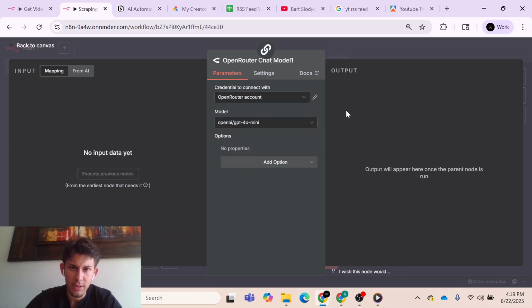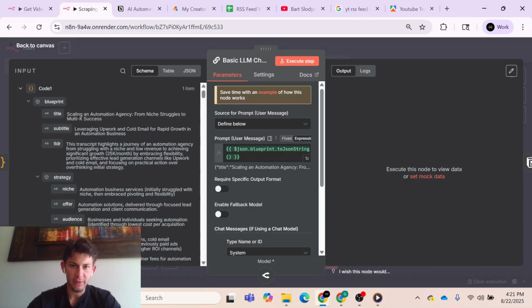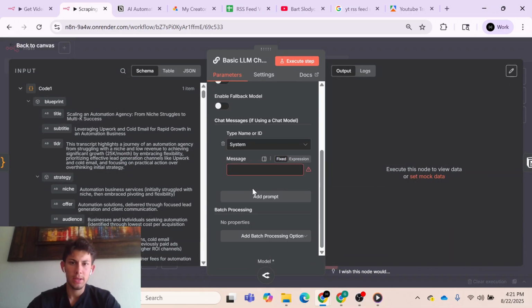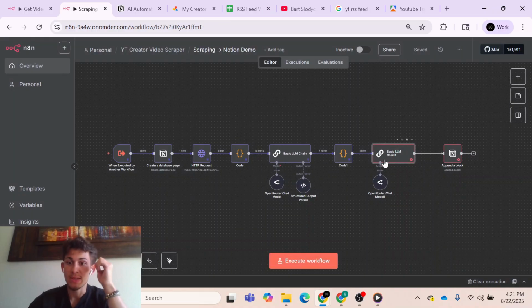We're gonna use 4.0 mini for this. And what we want to do now is go over here, and we've defined our user prompt. And now let me show you the system message, because this system message is very important. Oh, and you know what? This actually brings up something that I remember. We're actually not going to use a basic LLM chain for this. We're going to use an AI agent.